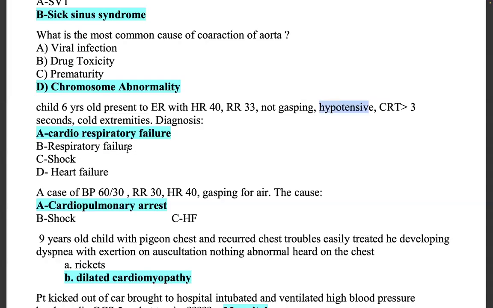Cardiorespiratory failure, or respiratory failure? See, he is RR 33, not gasping, that means he is not in respiratory failure. He can be in shock, but late phase of shock because there is bradycardia. Tachycardia and hypotension would be there in shock. So he is in cardiorespiratory failure.